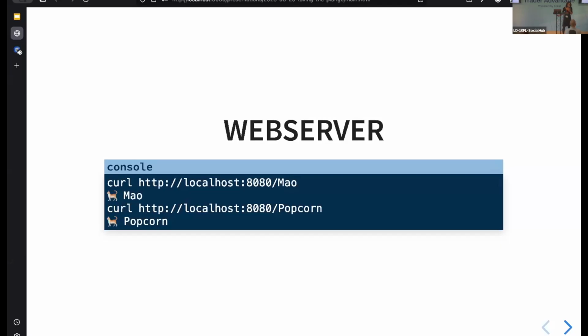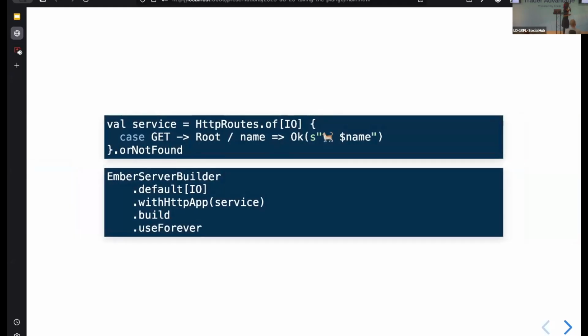Now, if I wanted to code this up using fs2, I would write something like this. I would use a library called HTTP4S. I would describe something called a service in HTTP4S, which has a get endpoint. And that just takes the name, which is part of its path, and returns an OK with that name and the cat emoji.